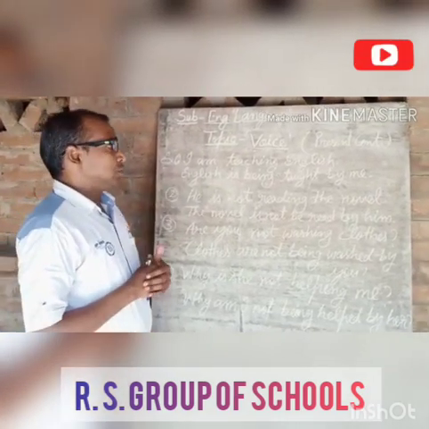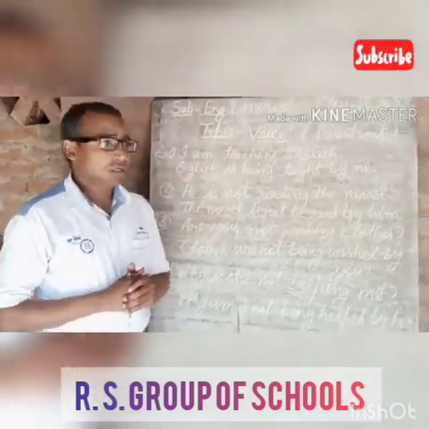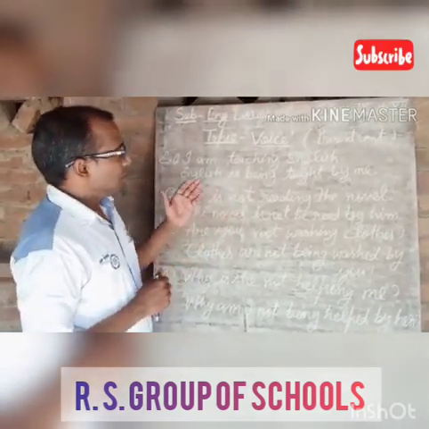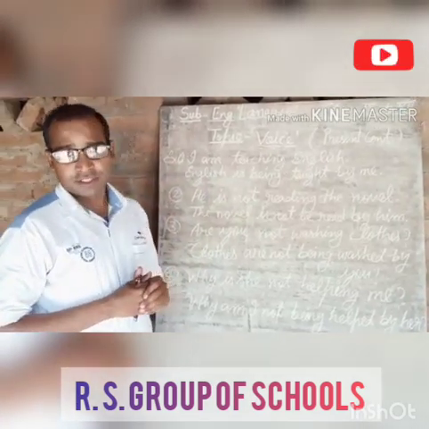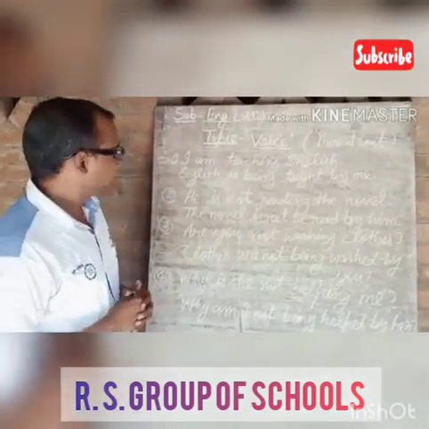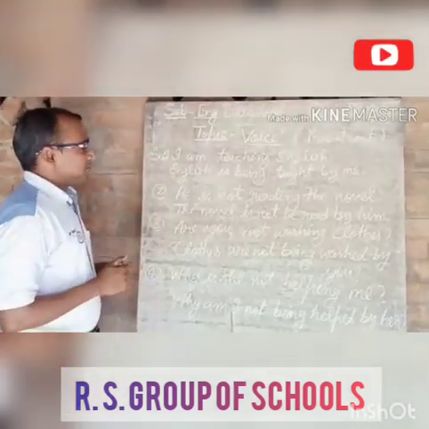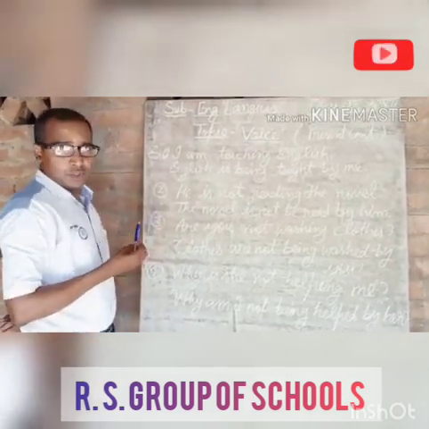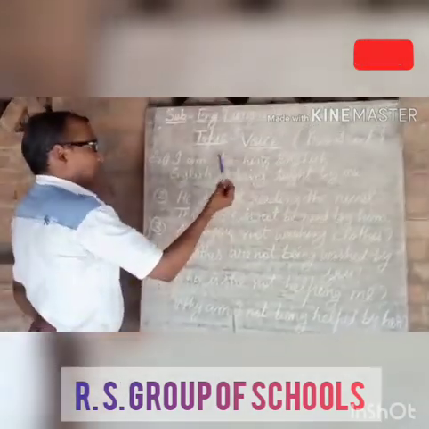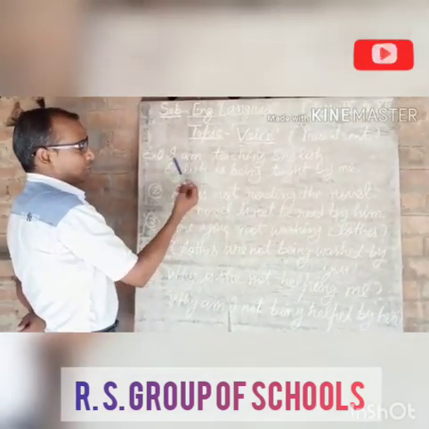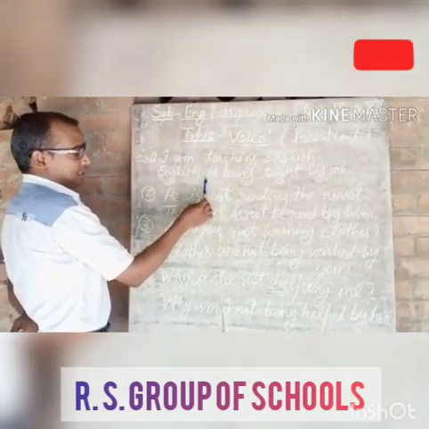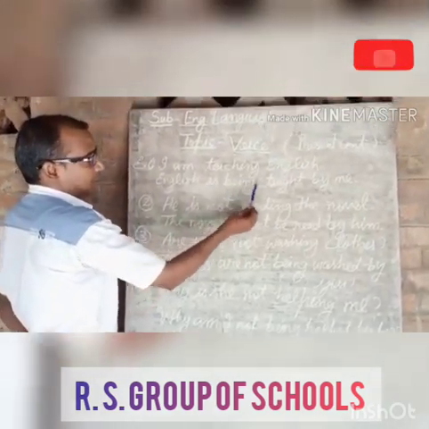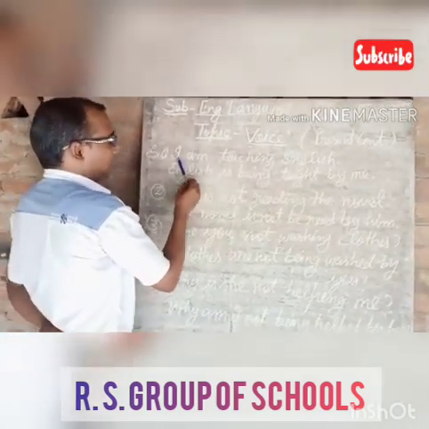So according to the rule, in present continuous tense, we will add being, B-E-I-N-G, being with the helping verb of present continuous tense while changing into passive voice. Okay, so these are the examples. I am teaching English. This is the sentence of present continuous tense in active voice. So object is English. So according to English, here will be is being. We have added here being. English is being taught by, and the object of I is me.